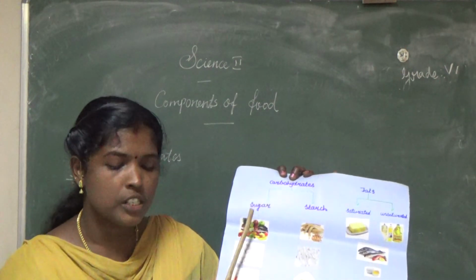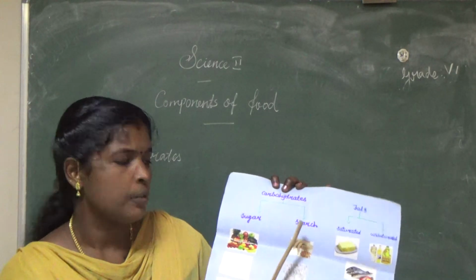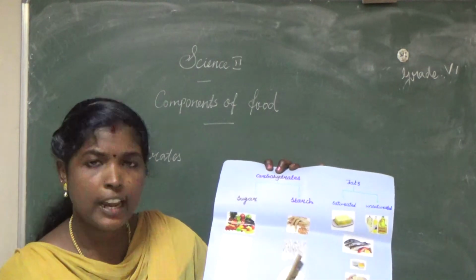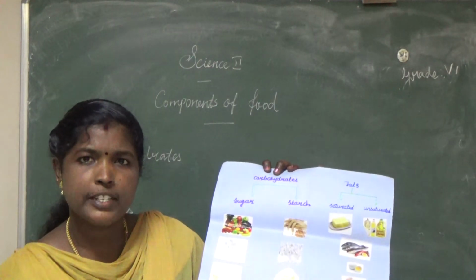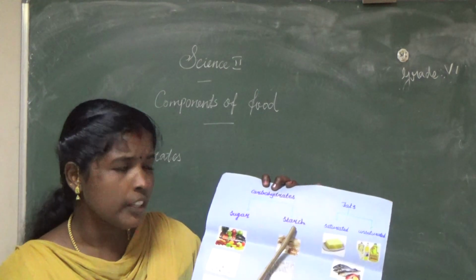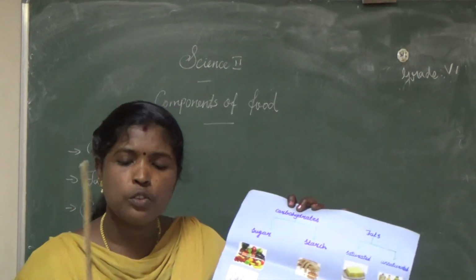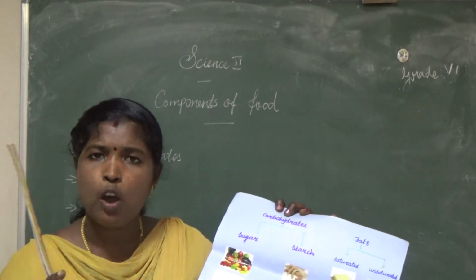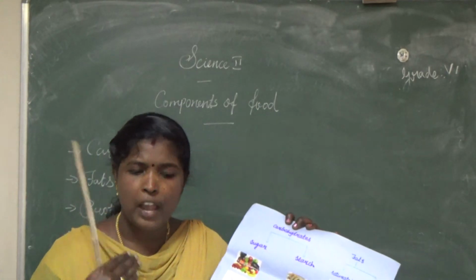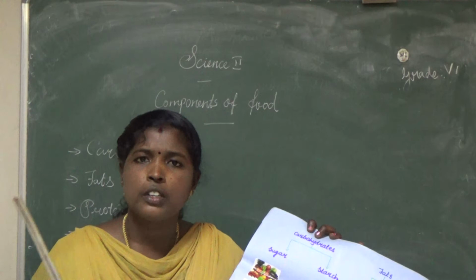This sugar is also known as a simple carbohydrate. Starch: what are the food sources containing starch? Wheat, rice, potato, maize, bread. These are the food items containing starch. Starch is a complex carbohydrate. You already know plants store food in the form of starch. When we eat plant food, our digestive system converts the starch into sugar.